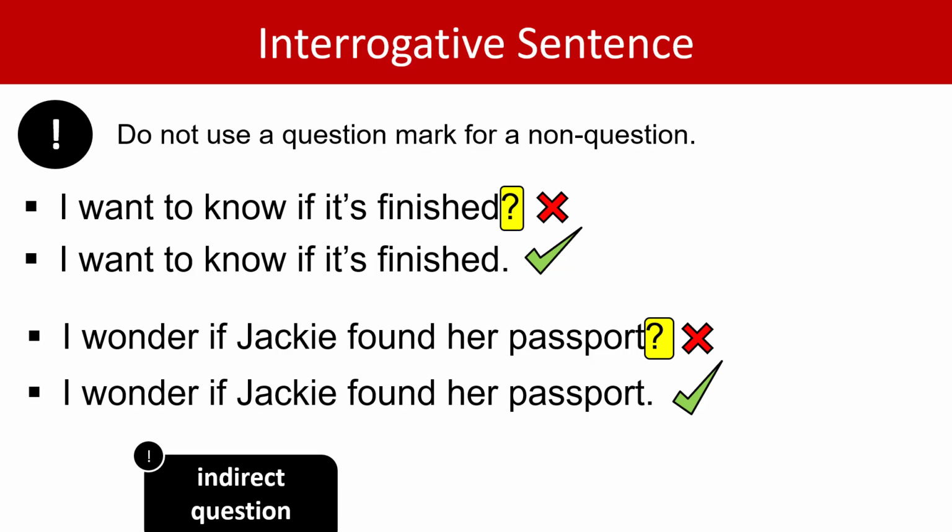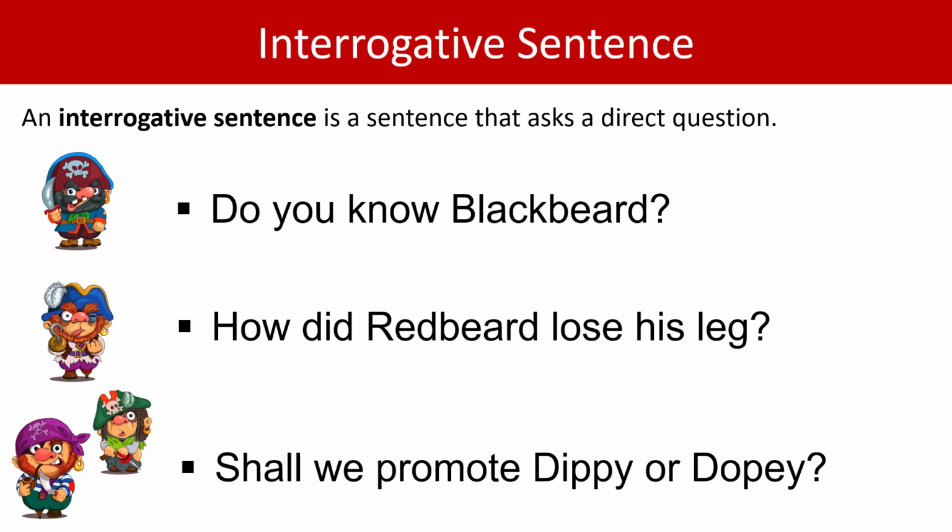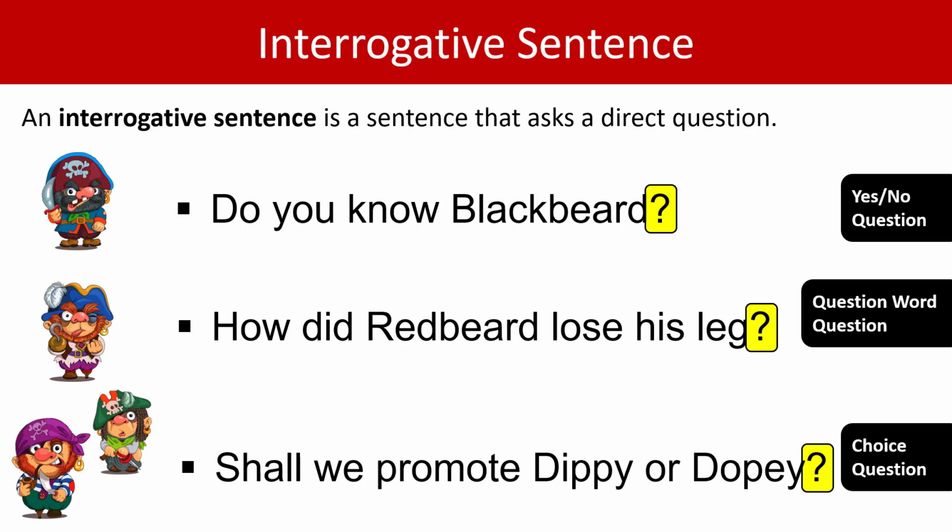Okay, let's clear that. That is everything I want to say about interrogative sentences, but let's just put up a quick summary. An interrogative sentence is a sentence that asks a direct question. Direct questions are marked by question marks, so an interrogative sentence will end with a question mark. There are 3 types of question: yes-no question, question word question, and choice question. And we've seen those formats.